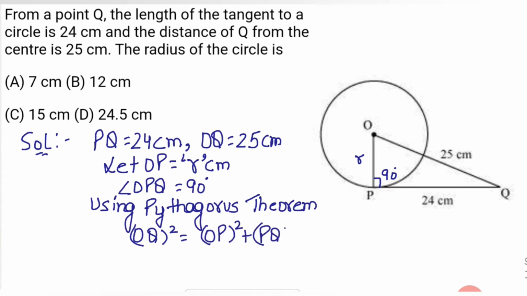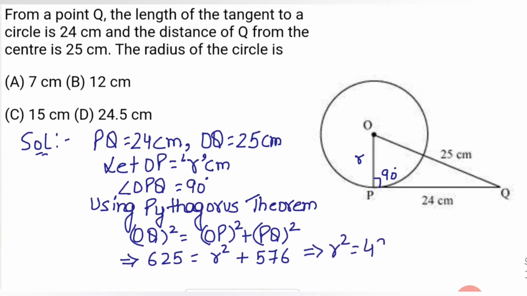Now OQ is 25, so OQ square will be 625. OP square will be r square, plus PQ is 24, so PQ square will be 576. Now r square equals 625 minus 576, that is 49. So the value of r, the radius of the circle, will be equal to 7 centimeter. So the answer will be option A.